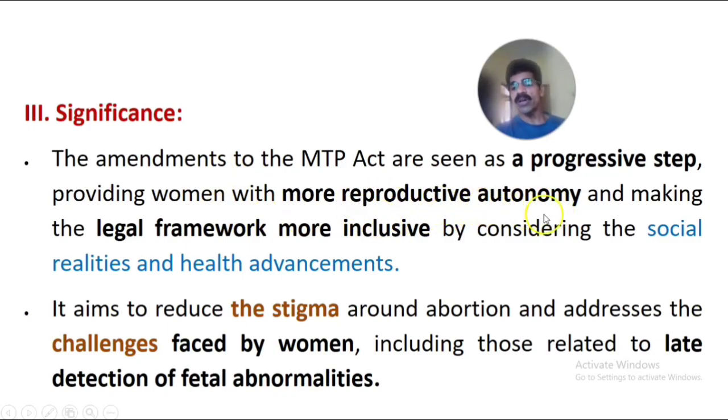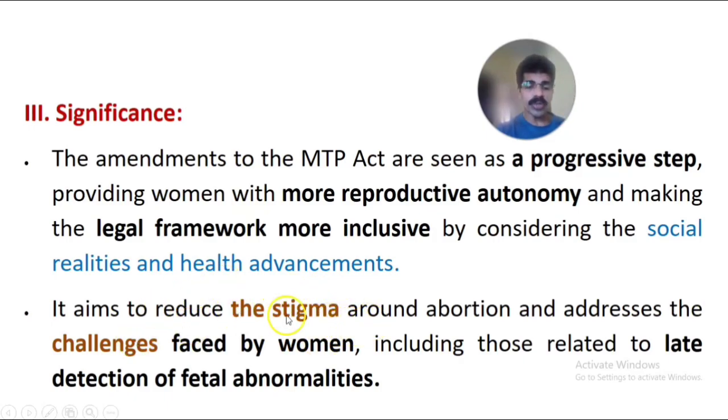At the same time, it makes the legal framework more inclusive, so legal issues can be dealt with clearly and easily, by considering both social realities and medical advancements. It also aims to reduce the stigma, the unwanted perception people have about such incidents.